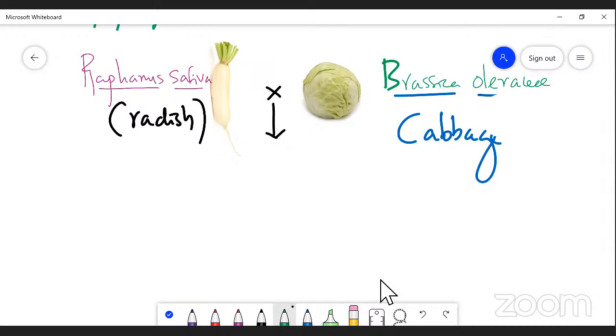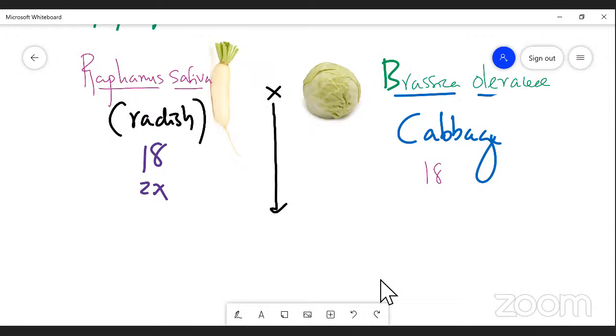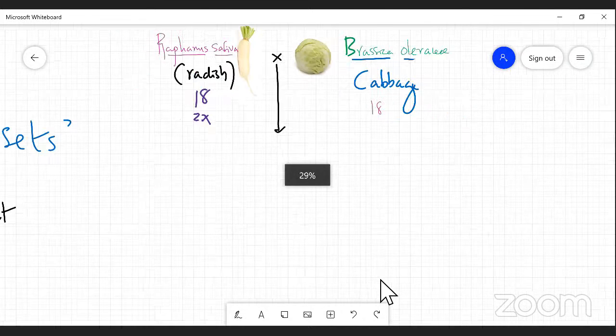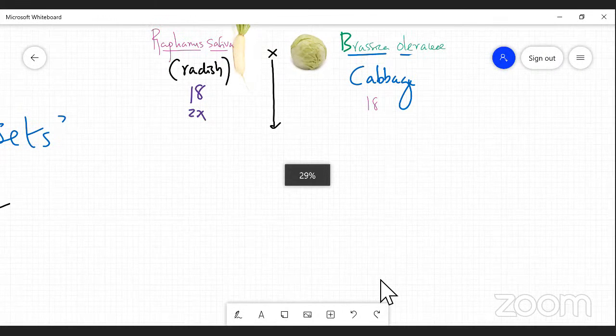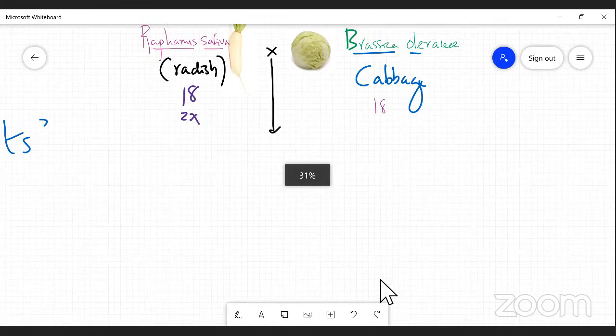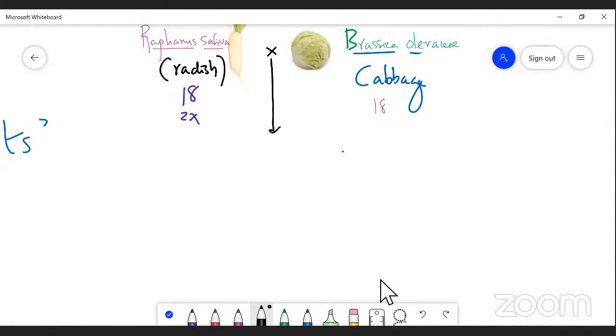The chromosome number of Raphanus sativus is 18. 18 is the 2x stage, I mean diploid condition, whereas Brassica oleracea also possesses 18. So during gamete formation, there are 9 chromosomes from Raphanus sativus and 9 from Brassica oleracea. As a result, the F1 was here. This is the F1. The F1 was in a sterile condition.